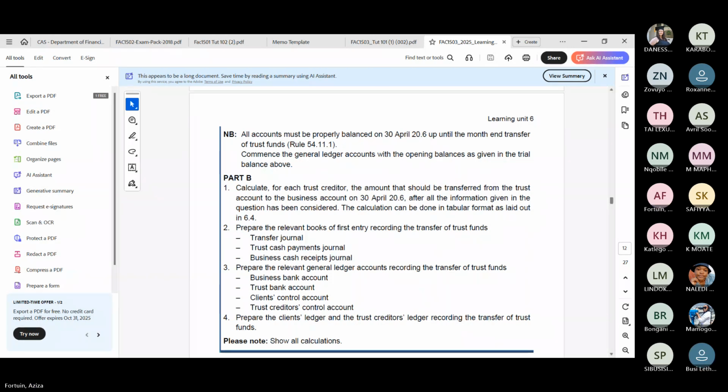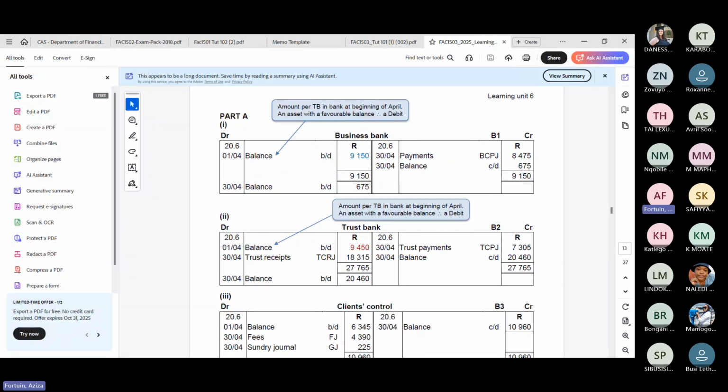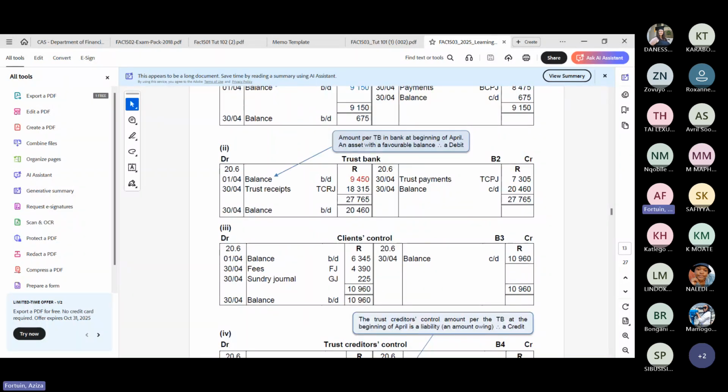So it's very simple in part A. In part A, we're just putting the business bank account, taking the balances from the trial balance, and then taking the receipts and the payments. We all know a client control is made up of a balance brought down and some fees, and if there's interest on the account, and on the credit side, we know these are payments that were made.